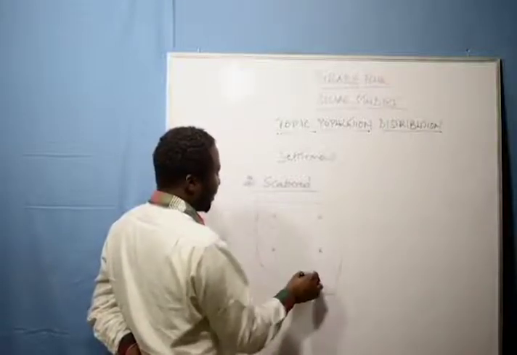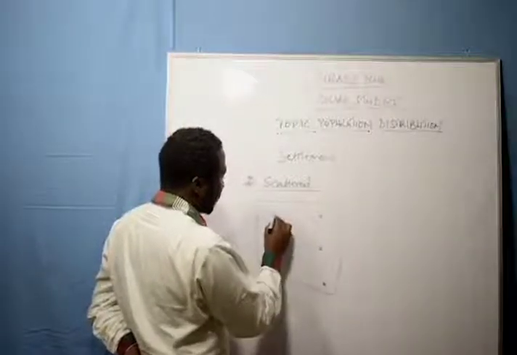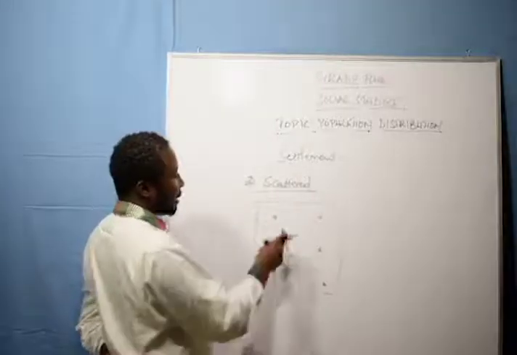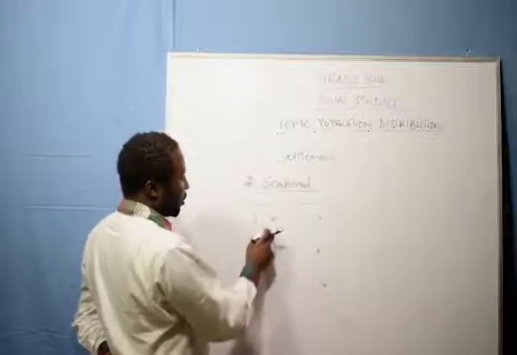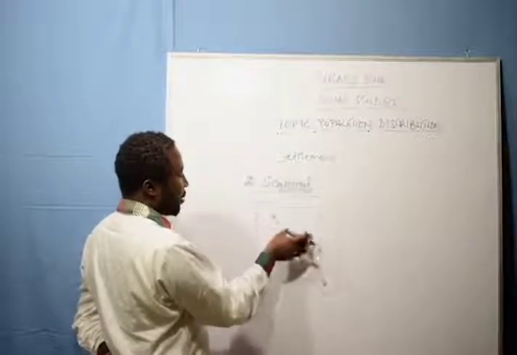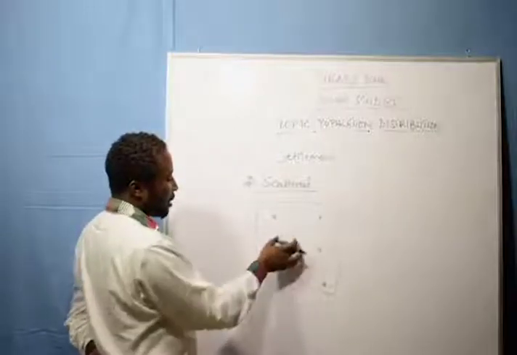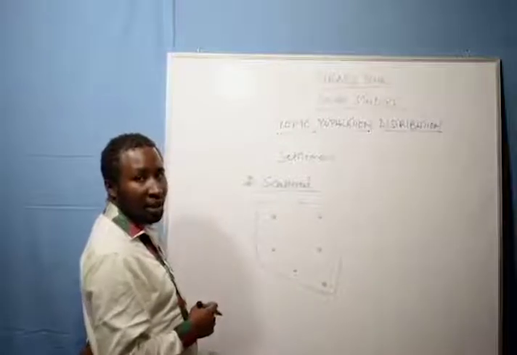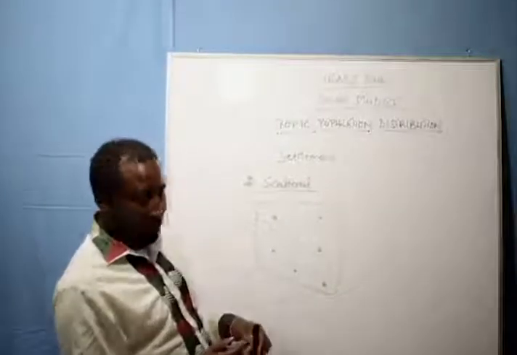This is what we call scattered, because people are everywhere. Probably in such an area there is no market, or people are not interested in settling in certain areas. This is what we call scattered settlement.